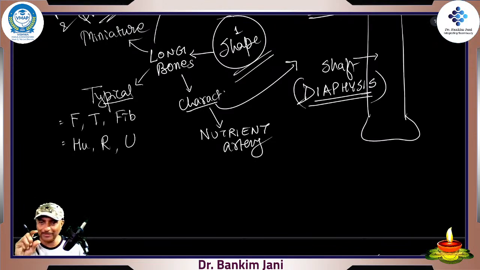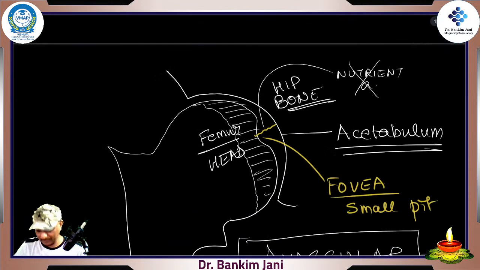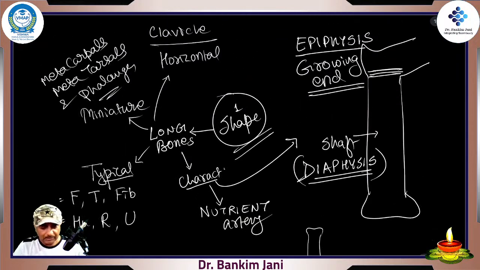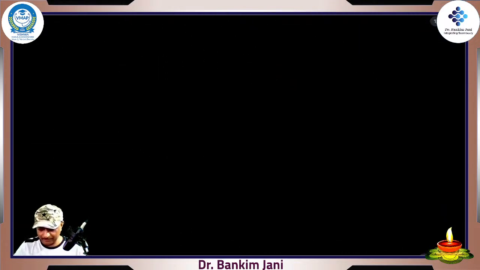Bones can be of the miniature type. See, the femur is so big, but those phalanges are small bones, really very small. Ear bones are also miniature type. They are irregular bones because there is no specific shape, they have very strange shapes. So we'll come to that. So it is from the shape perspective, right?